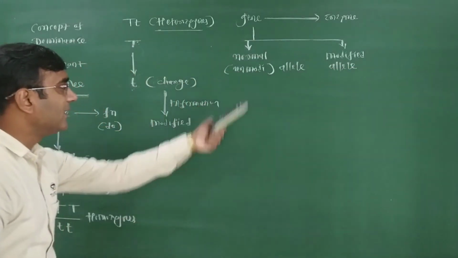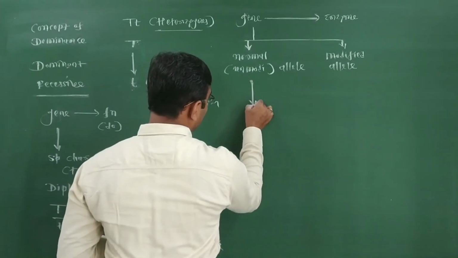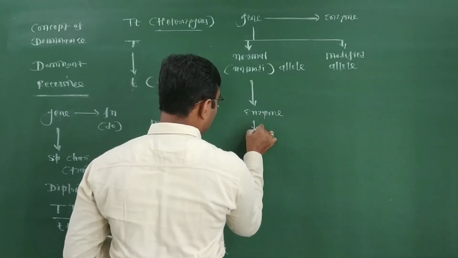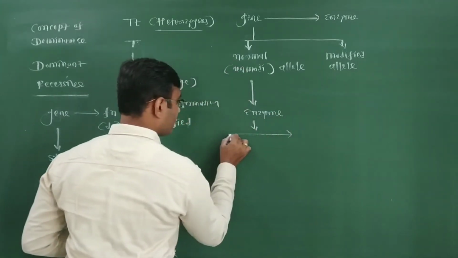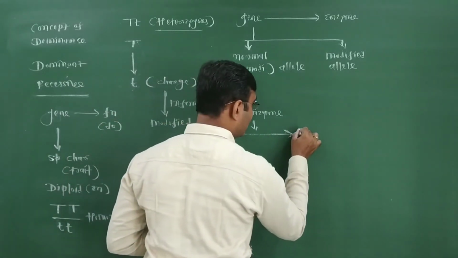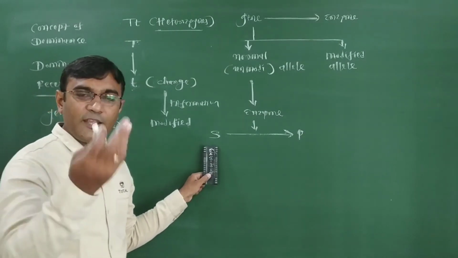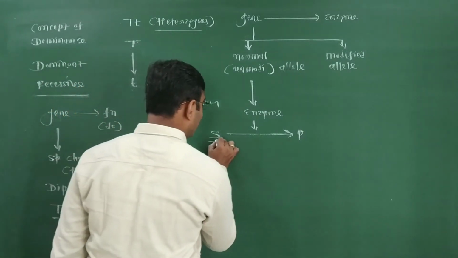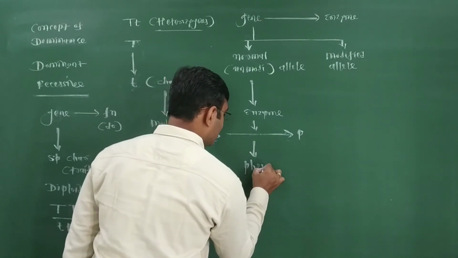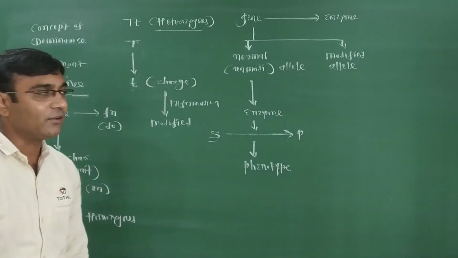Okay, the normal, unmodified gene has the ability to produce the enzyme, and this enzyme converts substrate S into product, which leads to the phenotype being expressed. It leads to a particular phenotype coming inside the body of the living organism.